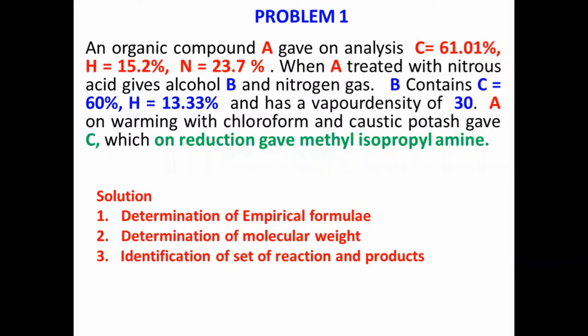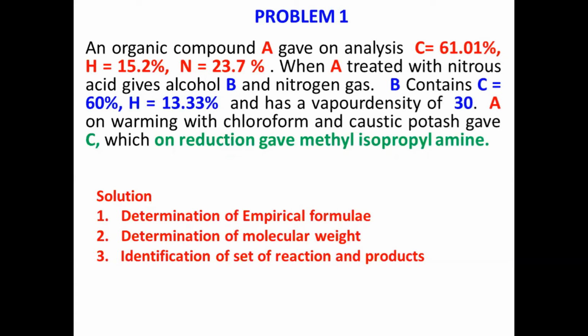Let us see the first problem. An organic compound A gives an elemental analysis report: carbon 61%, hydrogen 15.2%, nitrogen 23.7%.